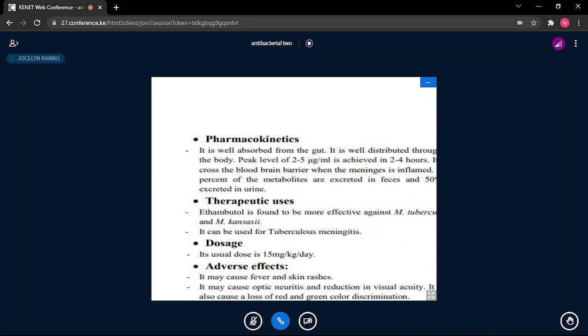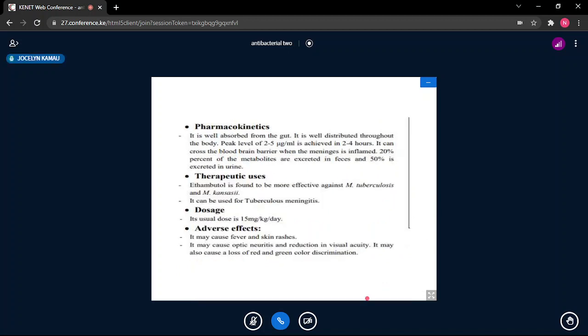Pharmacokinetics. It is well absorbed from the gut. It is well distributed throughout the body. It can cross the blood-brain barrier when the meninges are inflamed. Remember, when the meninges are intact, very few drugs are able to pass. But when the meninges are inflamed, quite a number of drugs are able to pass through the membranes. 20% of the metabolites are excreted in feces and 50% excreted in the urine.